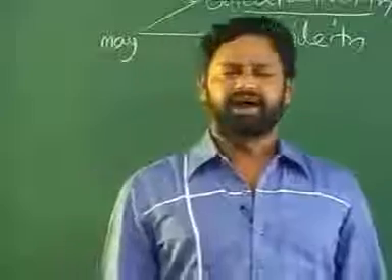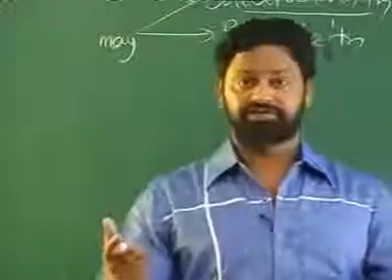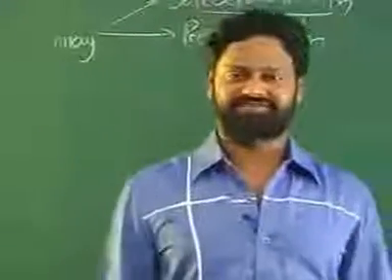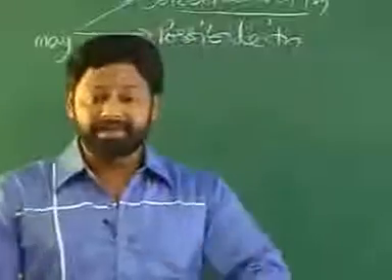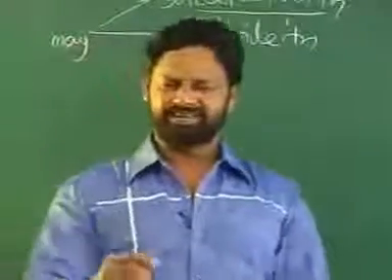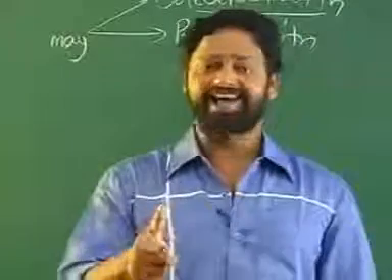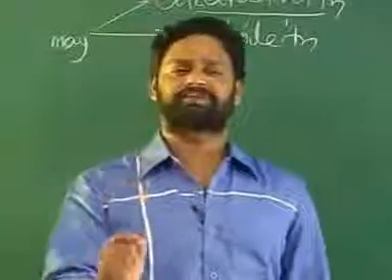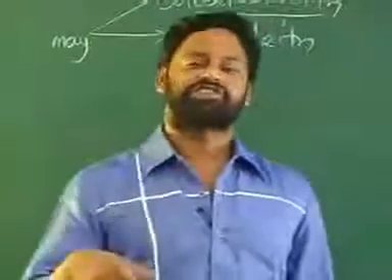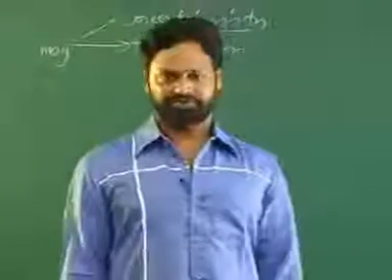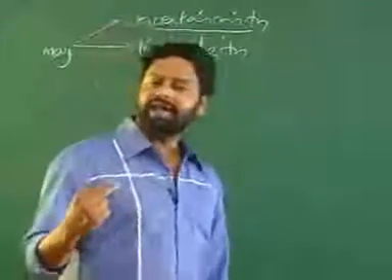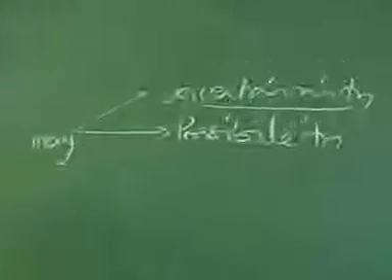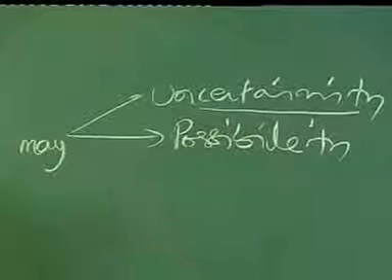Like you see, next year I may start some new institute. Next year I may start some more centers. I'm not sure whether I will start or not, but I may start. I may write some new books within 2 years. I may write means I'm not sure whether I will write the books or not, but there is a possibility but no guarantee. Everything where I say I may do it can be said with may. Right? So may is always used to talk about uncertainty, but at the same time some possibility.